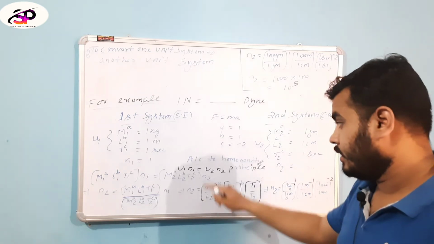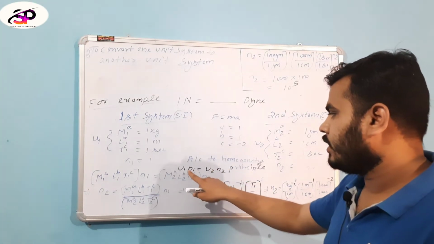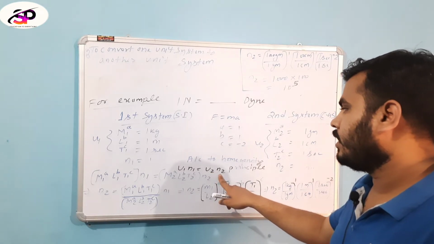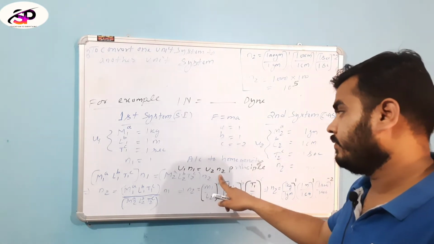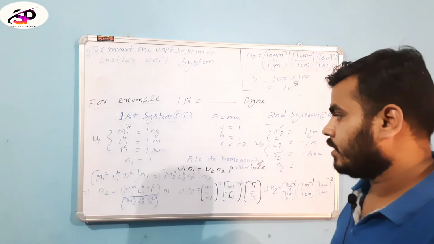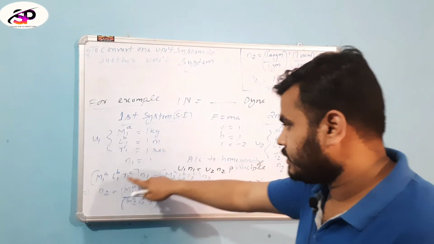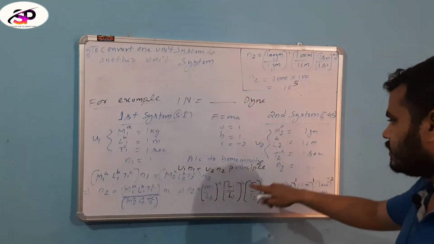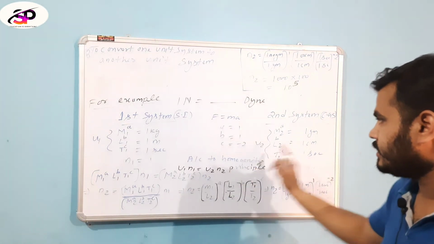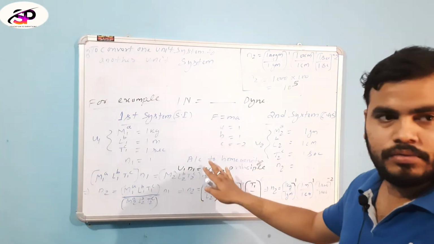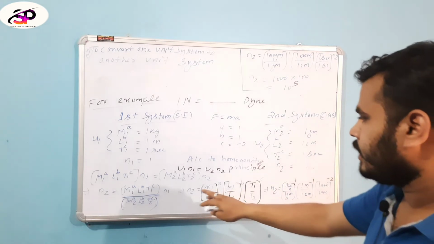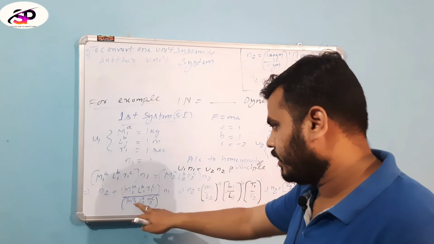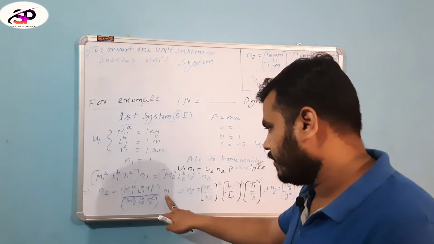Now we write, according to the homogeneity principle, N1 U1 equal to N2 U2. We know each and every term of the dimension formula for the given physical relation must be the same. So U1 is M1 L1 T1 for the first system, and U2 is M2 L2 T2 for the second system. Then according to the dimension formula, N2 equals M1 L1 T1 divided by M2 L2 T2, multiplied by N1.